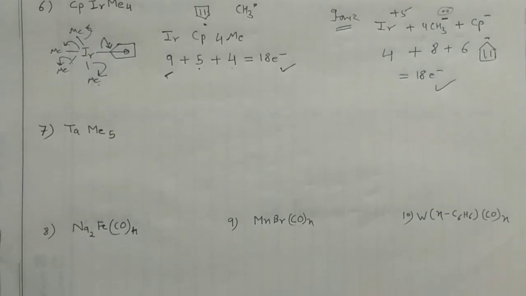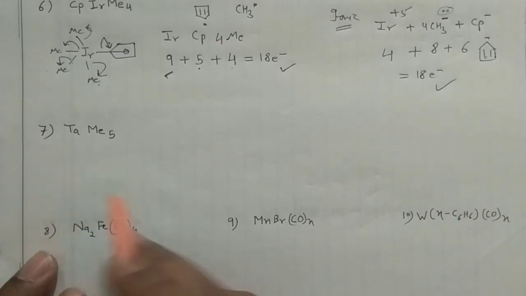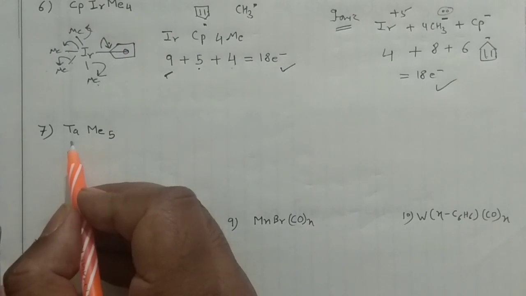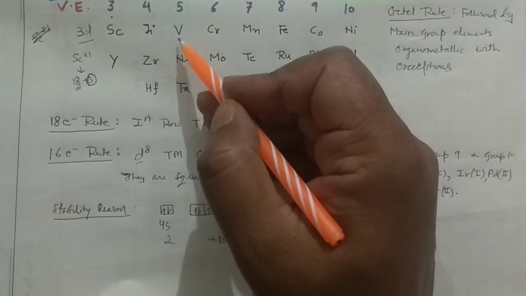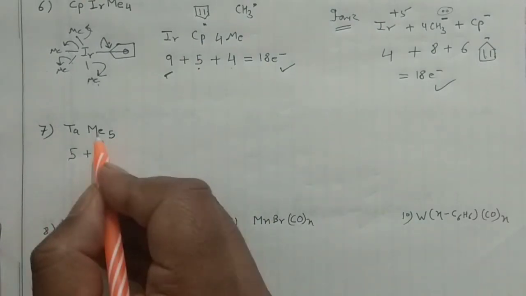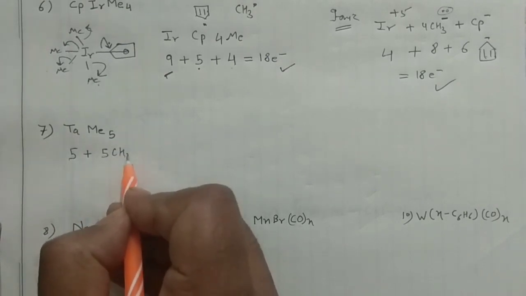Okay, and then you are having your next problem, and say your next problem is this particular one. So this is again, you see, tantalum. Okay, so I'm going for the neutral method now. I'll not do that method. So tantalum, it is the partner of the vanadium. So if you can check here, it is the partner of the vanadium, and it will give you the 5 electrons. Okay, so whenever it is giving the 5 electrons, and methyl, you know, 5 radicals are there. Okay, that means 5 CH3 dot.